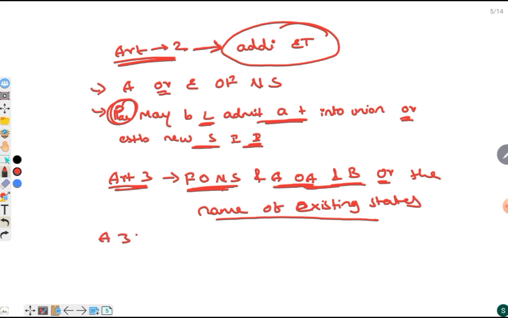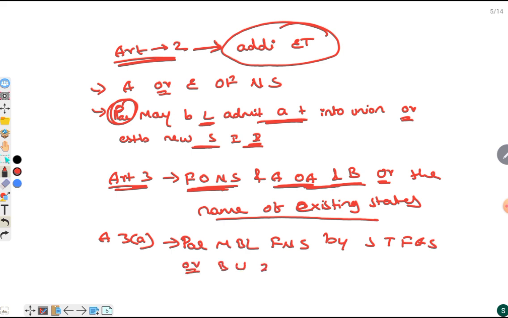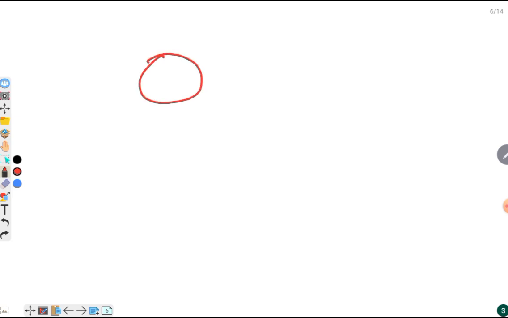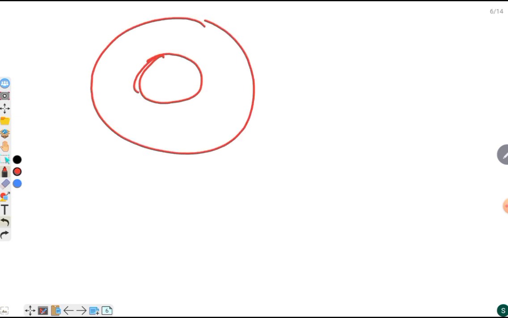Article 3 clause A says that Parliament may by law form a new state by separating territory from any state, or by uniting two or more states or parts of states, or by uniting any territory to part of any state. Considering this as a union, there are various states.